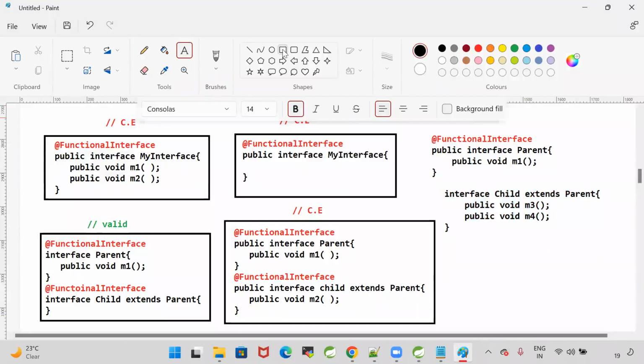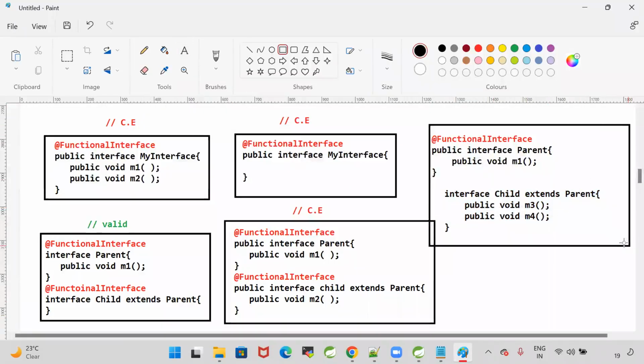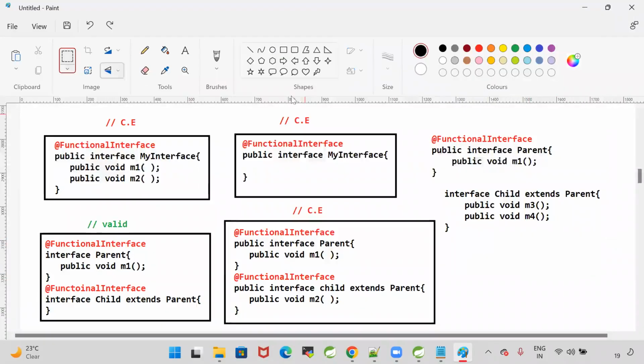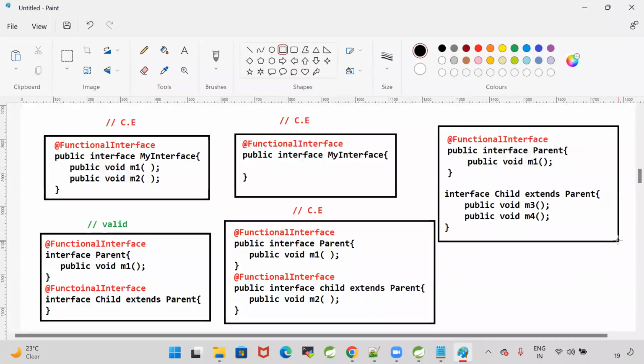Valid or invalid? This fifth scenario, valid or invalid? Invalid, huh? Fifth scenario, valid. Why? Because I'm not writing functional interface for the child. Child is a normal interface. It can contain any abstract methods. Understood?